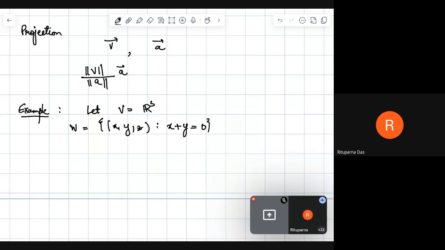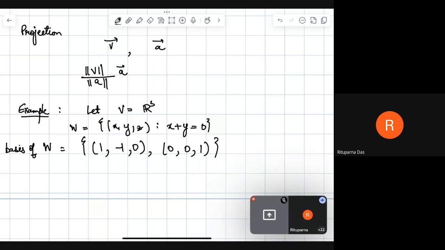Now what is the basis of this vector space? The basis is (1, -1, 0) and (0, 0, 1). (0, 0, 1) gives us the z, and (1, -1, 0) gives the x and y, and x and y are related. So x plus y is equal to 0. This is the relation x and y have to satisfy, and hence the basis of W is like this.